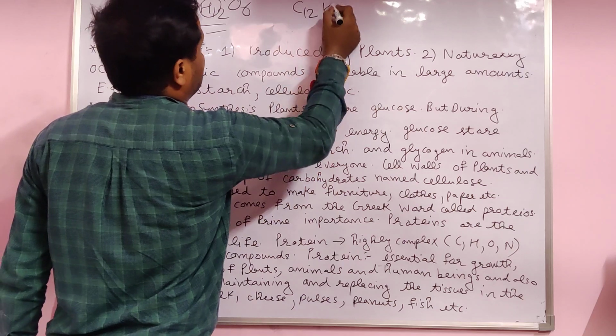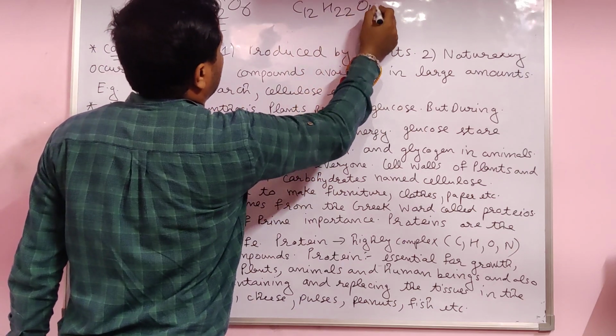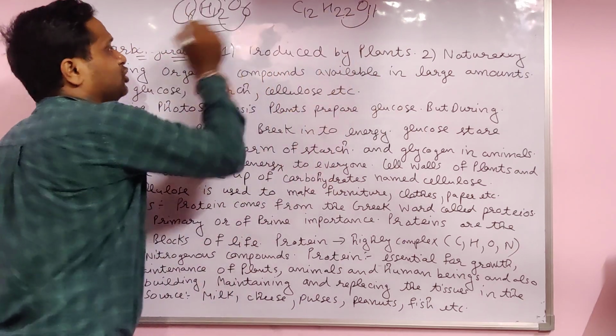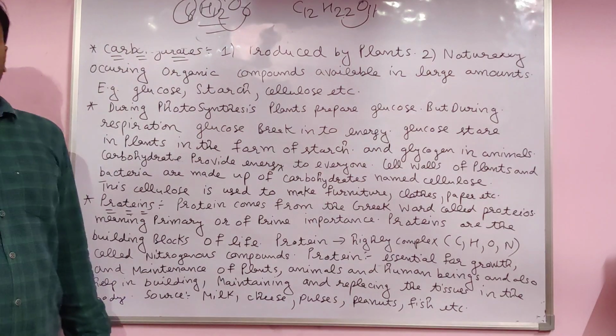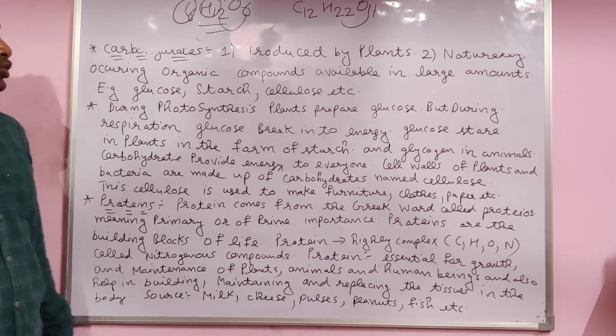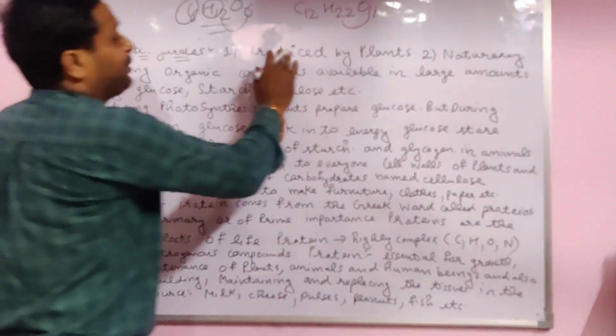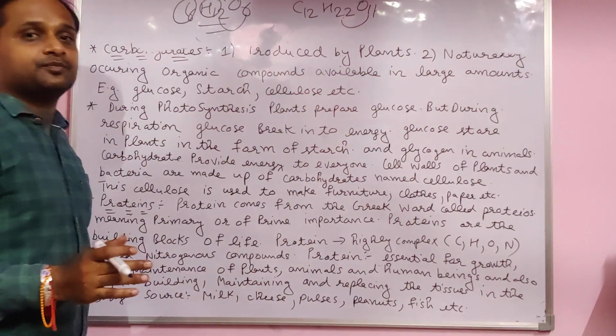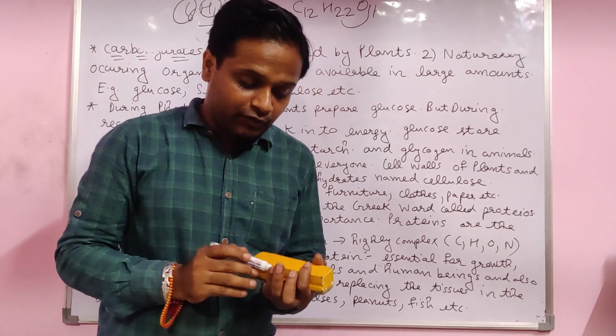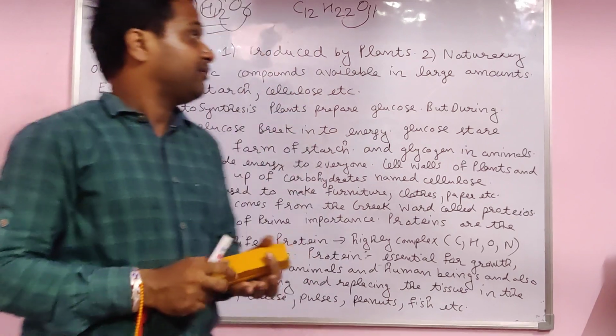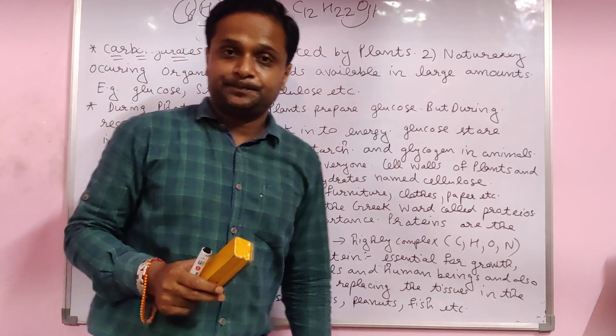Sucrose, C12H22O11. Here double, here also double. Sucrose, cellulose. So carbohydrates are produced by plants only by the reaction photosynthesis. By which reaction? Photosynthesis.